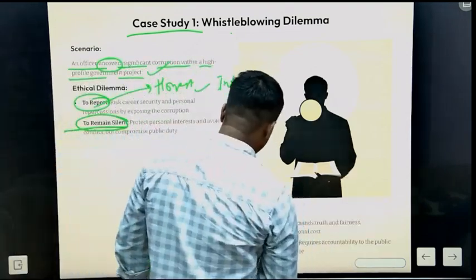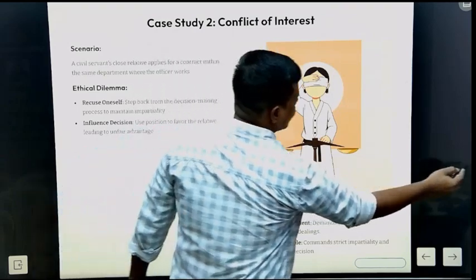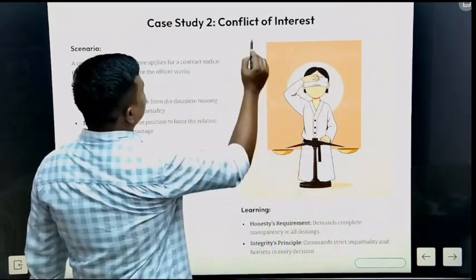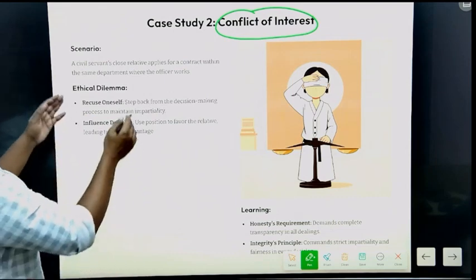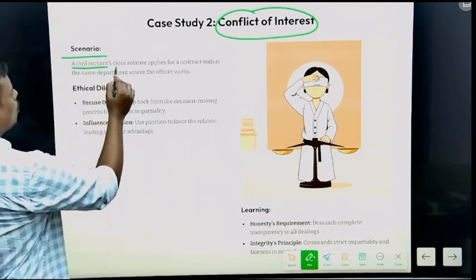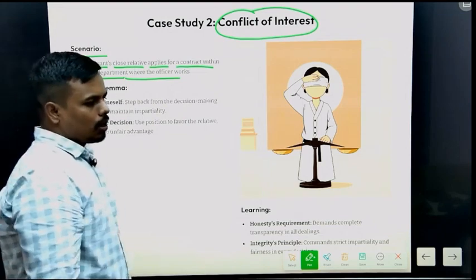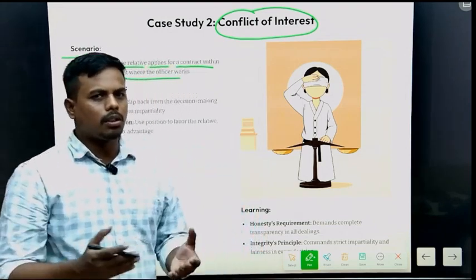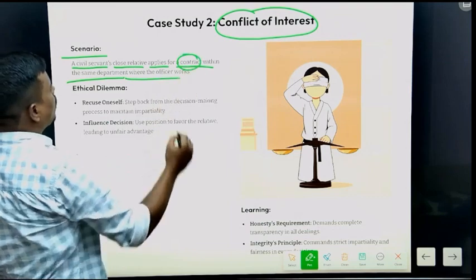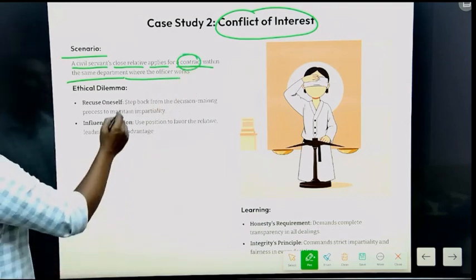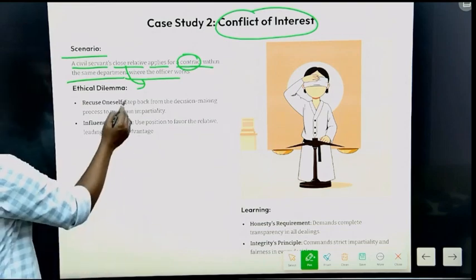Now the second case study is of conflict of interest. Here the scenario is that a civil servant's close relative applies for a contract within the same department where the officer works. In the office where he is working, there is a project going on, a contract has to be distributed to the contractors, and one of his close relatives applies for it. Now there is an ethical dilemma in his mind about what he should do.